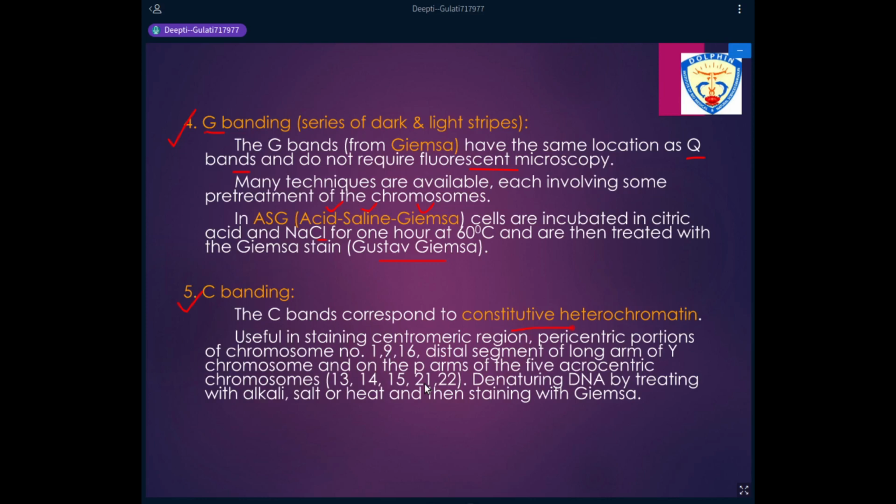So to study constitutive heterochromatin, as I told you yesterday where it is present, the centromeric region is constitutive heterochromatic. Pericentric portions, that is regions around the centromere, specifically in chromosomes number 1, 9, 16, and the distal segment of the long arm of the Y chromosome.